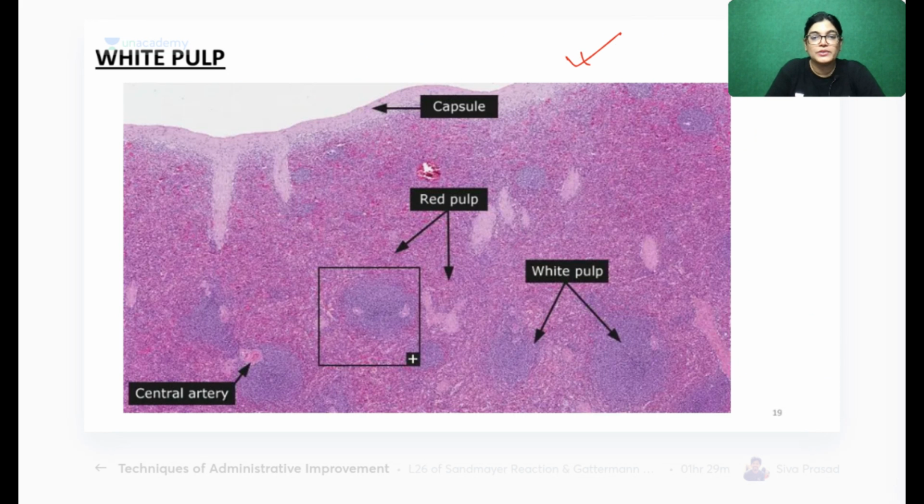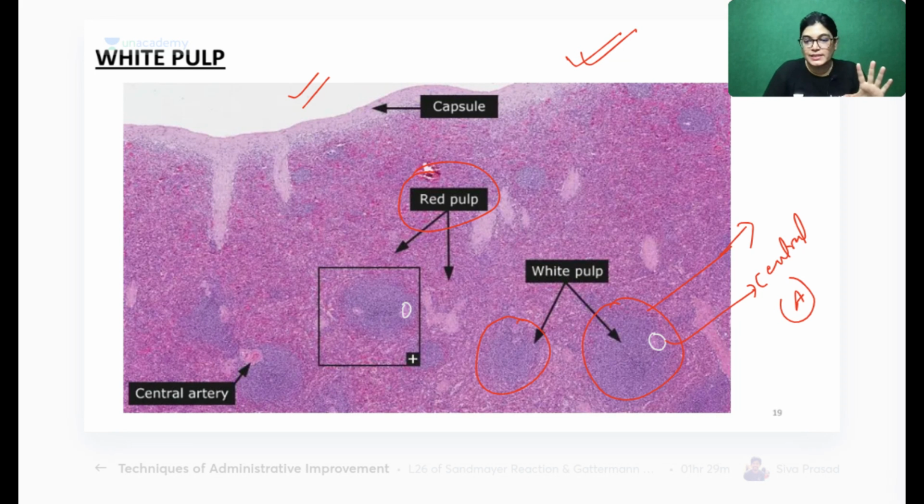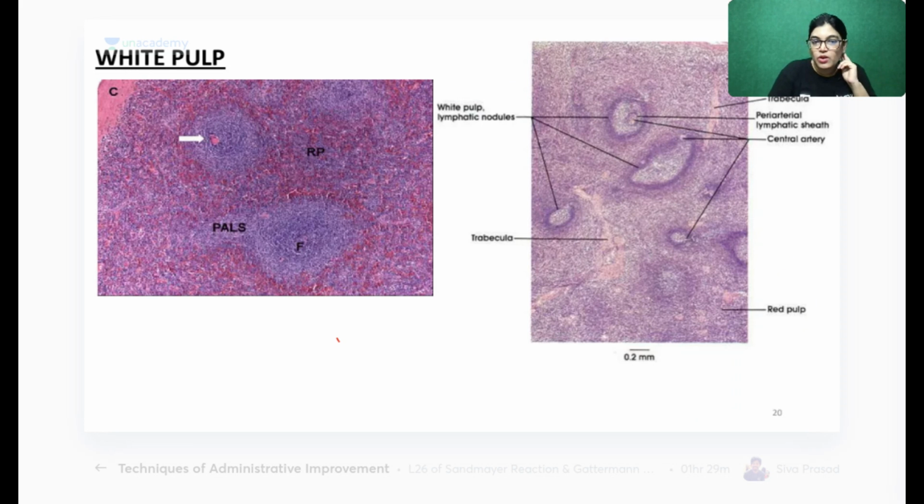So again, you can see this diagram of the spleen histology. Very nicely you can appreciate the red pulp, and this is the white pulp. Now, in white pulp, what lies? White pulp is the aggregation of lymphocytes, and here nicely you can see the central artery is located. This is the outer fibrous capsule, and in between lies the red pulp. So this was just a revision of the previous session. Someone asked why the location of the central artery is eccentric.